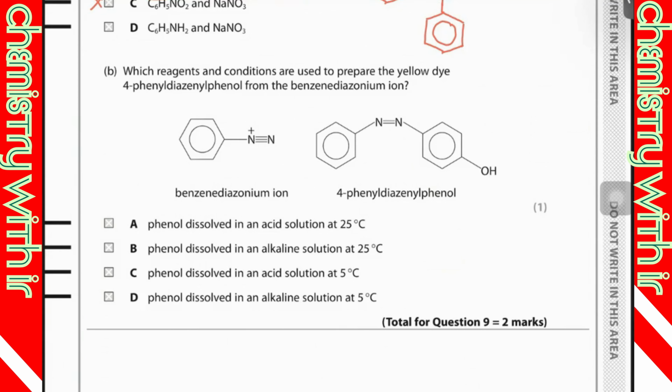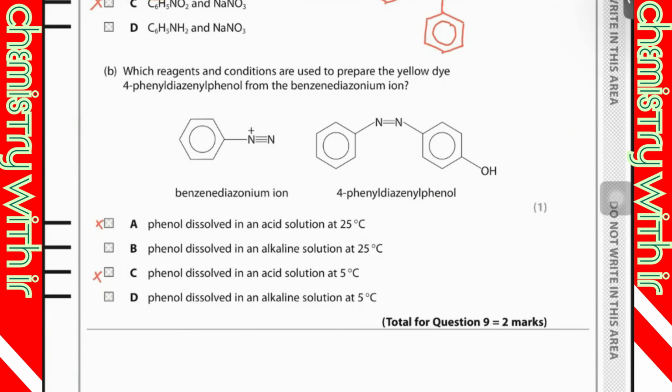Phenol dissolved in acidic solution? No, no. Phenol should be dissolved in a basic solution. Remember, it should be dissolved in an alkaline solution. So the acid option is wrong. Then we have to check B and D.